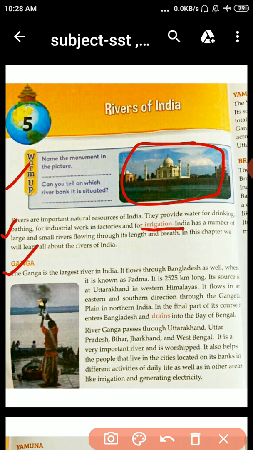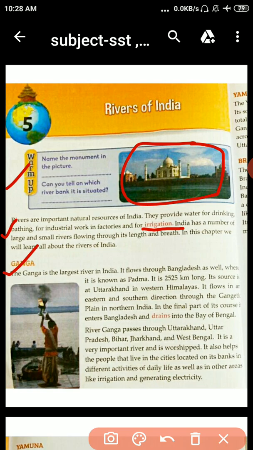It also helps the people that live in the cities located on its bank in different activities of daily life, as well as in other areas like irrigation and generating electricity. Bank means the coastal area, kinara.